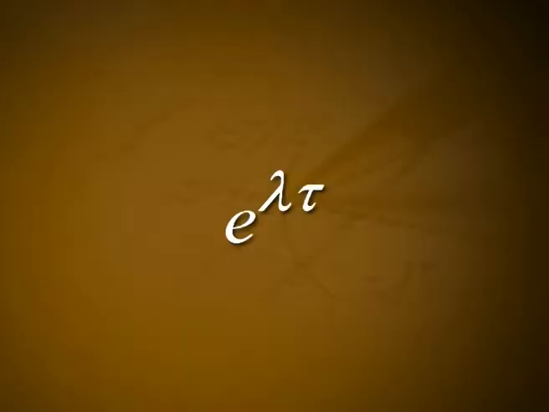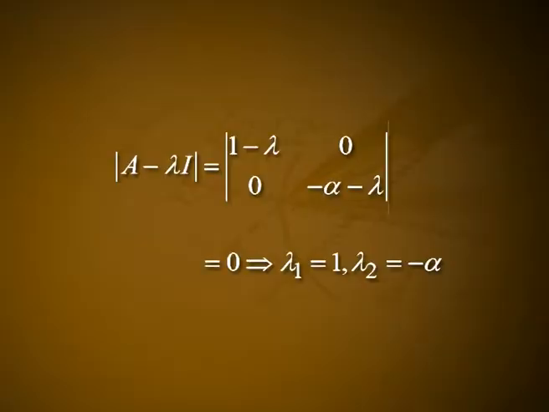The solution is a linear combination of terms of the form e^(λτ), where λ is one of the eigenvalues of A, which are given by the characteristic polynomial of the matrix A, and thus are the solution of |A - λI| = |1-λ 0; 0 -α-λ| = 0, which gives λ1 = 1 and λ2 = -α. Since at least one eigenvalue λ1 is greater than 0, x(τ) and y(τ) grow exponentially, so u = 0 = v is linearly unstable. Since the two eigenvalues have different sign, this is a saddle point singularity.